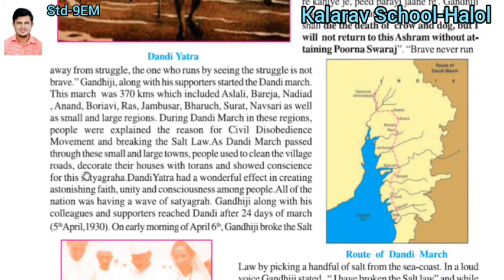As the Dandi March passed through small and large towns, people cleaned their roads because Gandhiji was coming, decorated their houses with toran, and showed their consciousness of the Satyagraha.